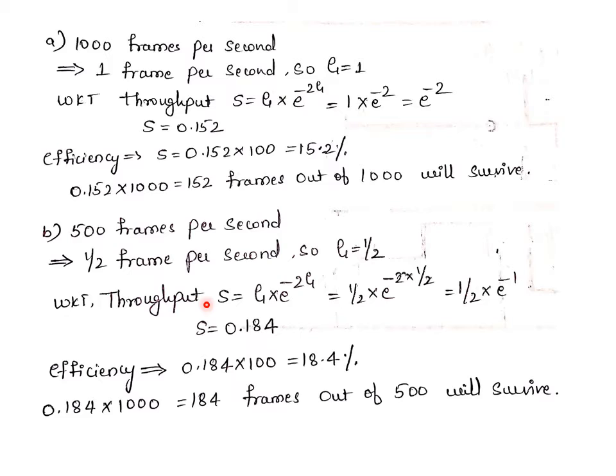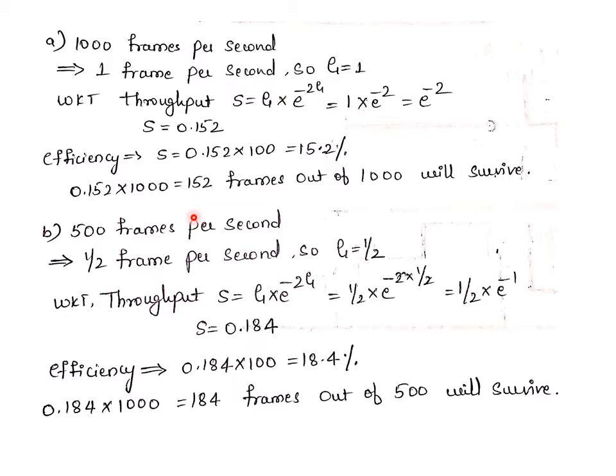Now we have sub question B, that is 500 frames per second. Again, how to calculate the G value here? You need to consider the same thing: how many frames can be sent in 1 millisecond. As given in the question, 500 frames can be sent per 1 second, right?